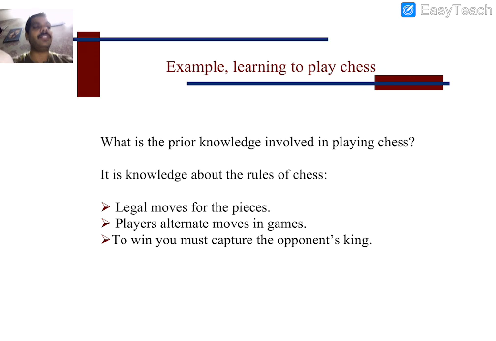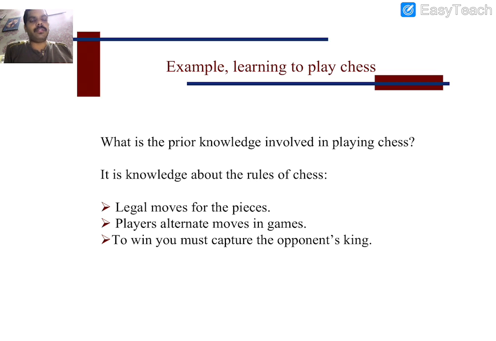So what is the prior knowledge involved in playing chess? It is knowledge about the rules of chess. What are the legal moves for the pieces? Players alternate moves in games. To win, you must capture the opponent's king. So what do you require? In order to win the game, you have to know all the legal moves of each and every coin, and in addition to that, what steps the other player is going to take.